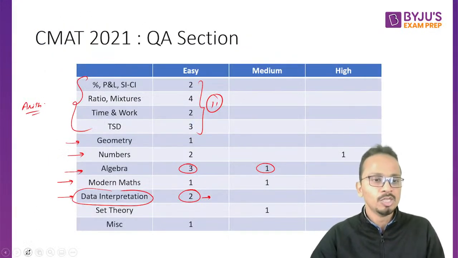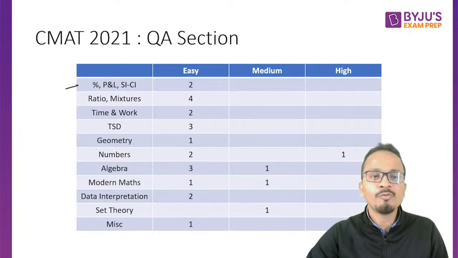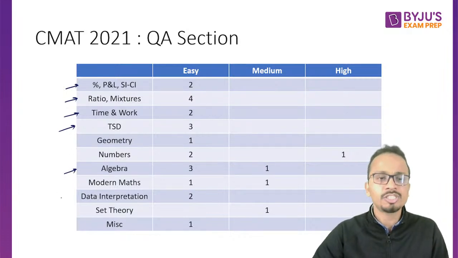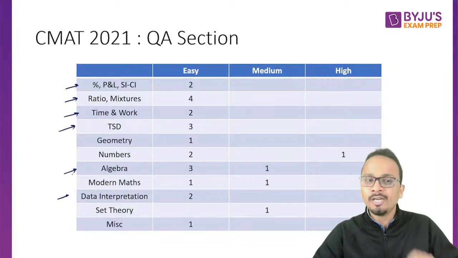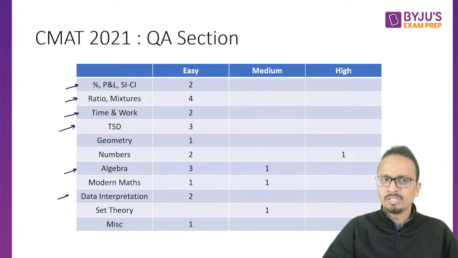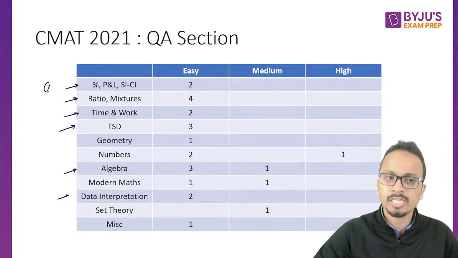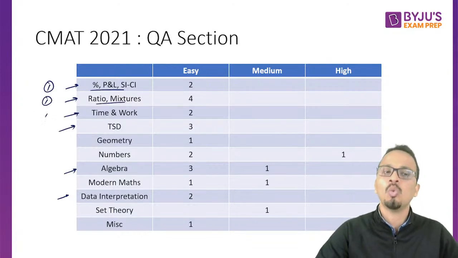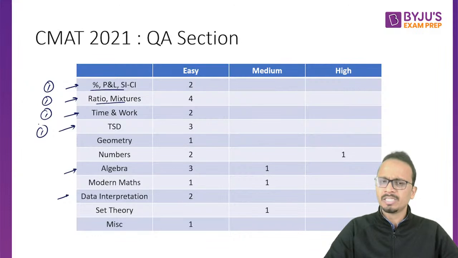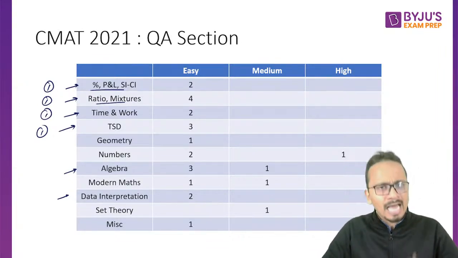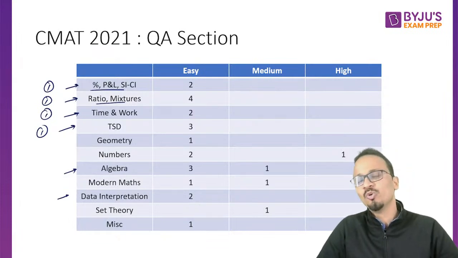So at the end, what I'll say is, for the topics that we have seen for quant, you can start devoting 1 or 2 days each on these topics that I'm marking right now, and make sure that you finish these things in a matter of 10 to 12 days, before we move on to other topics. So just spend 1 day on percentages, profit and loss, SICI. Spend 1 day on ratios, mixtures, and alligations. 1 day on time and work. 1 day on time, speed, distance, and you'll be able to finish all these topics in a matter of 15 days, and that will definitely increase your score in the quant section.